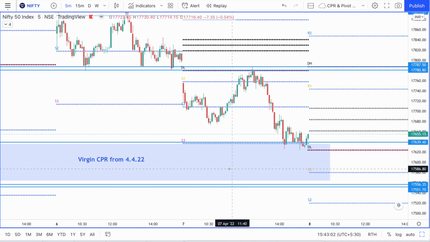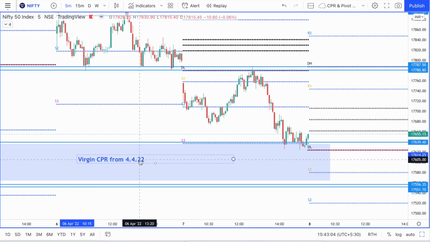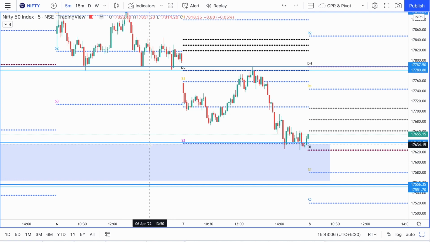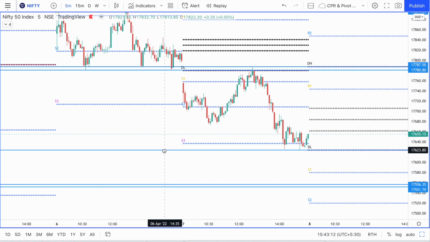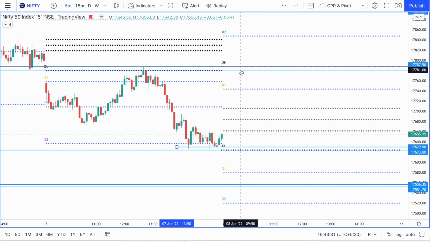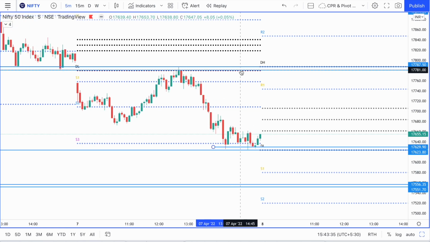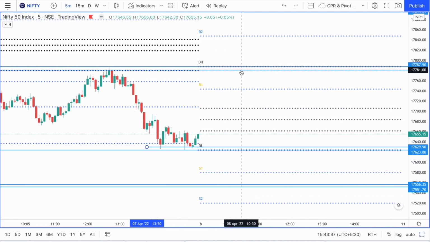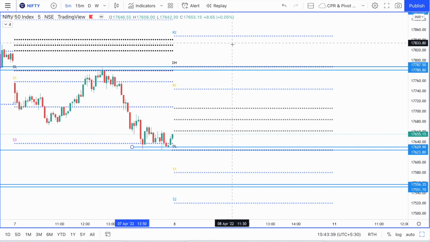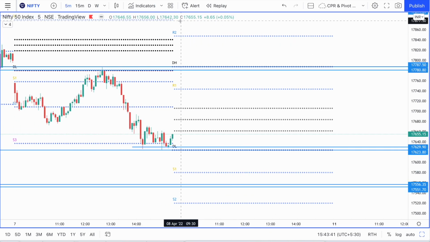So what you can do is delete the virgin CPR, since you can see that candles are present inside that area. The price has been rejected from that area, so obviously we will mark the support at that region, and we already have a supply zone marked on the top here. So that's an important area in Nifty. Okay, we will stretch the CPR for today as a virgin CPR for tomorrow, like so.